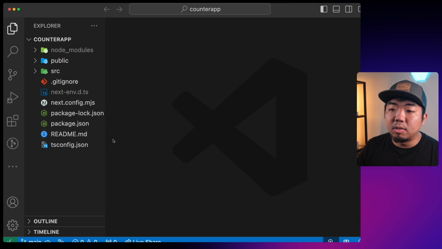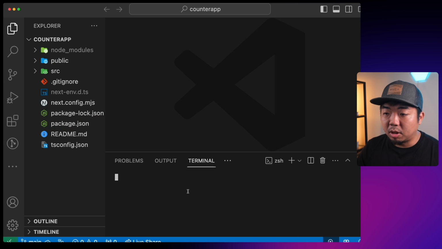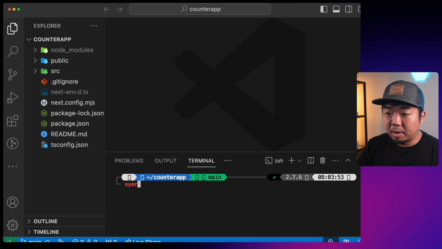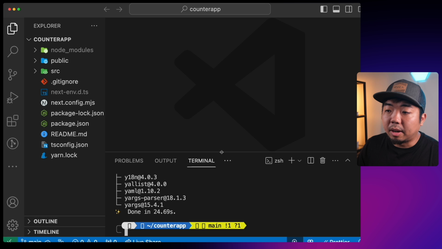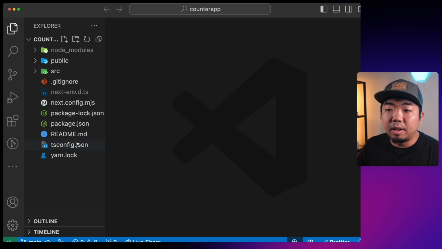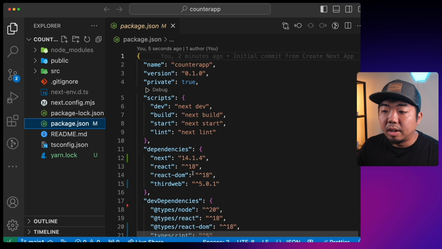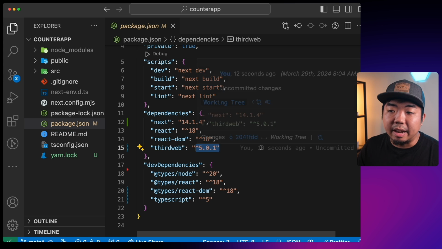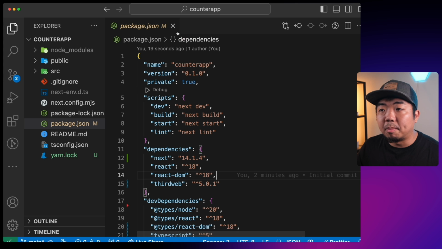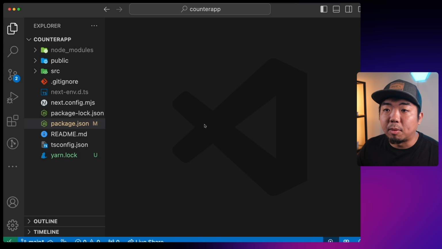Coming back to our code editor, I'm going to open up my terminal here and run yarn add thirdweb. We'll run this, and we will now install the thirdweb Connect SDK. There we go. So we'll close this down. If we look at our package.json and scroll down just a little bit, you can see we have thirdweb. We're on version 5 right over here. And now we can start building out our Web3 application.